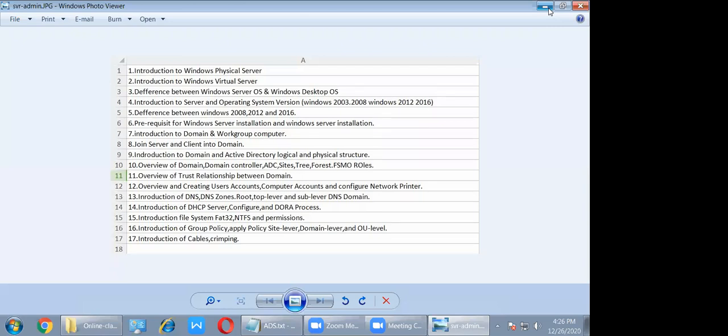Active Directory is a centralized database service. It can contain users, computers, and network resources information.